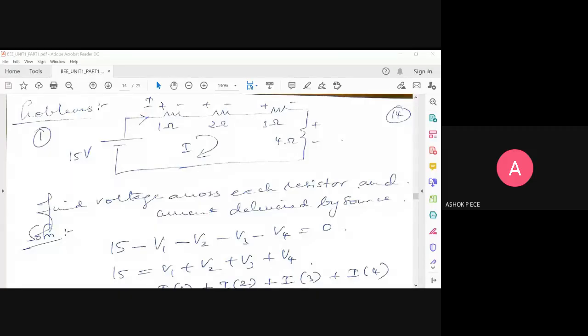Interpret KVL and KCL. Can someone clearly say what is Kirchhoff voltage law?